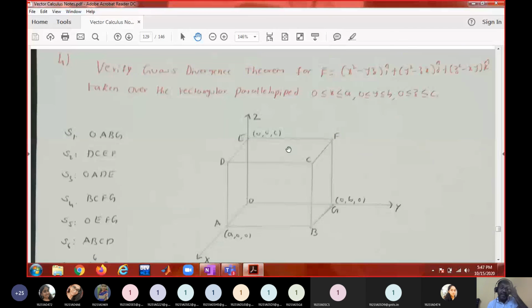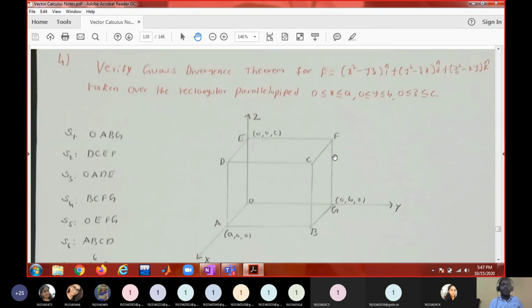So for this surface, the outward normal vector is k bar. For this one, the outward normal vector is minus k bar. Don't use del phi by mod del phi. As long as the planes are parallel to coordinate planes, you just manually look at the surface and find the outward normal vector. For this surface, it is the positive y direction, that is j bar, and for this it is the negative y direction, that is minus j bar. And for ABCD, the outward normal vector is i bar. For OGFE, the outward normal vector is minus i bar.